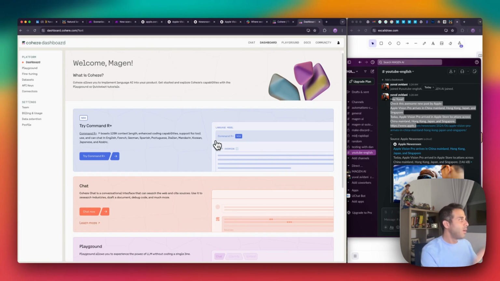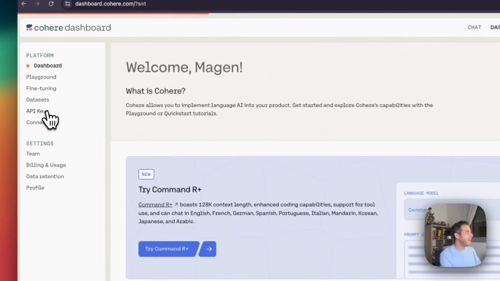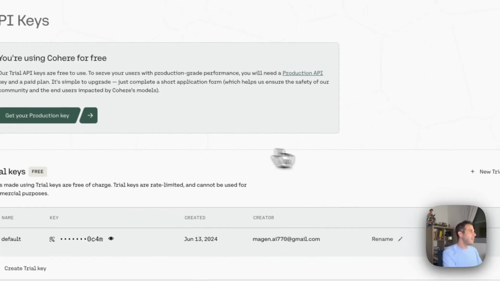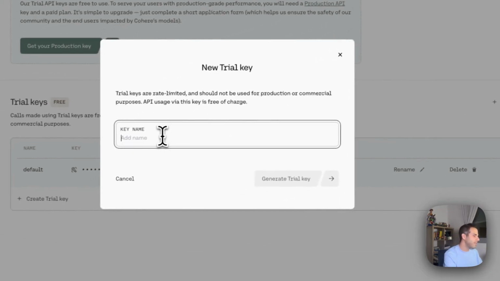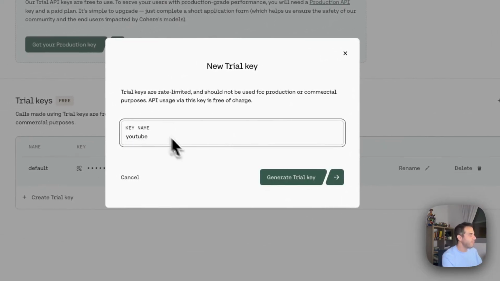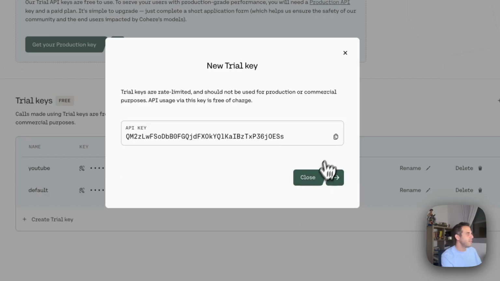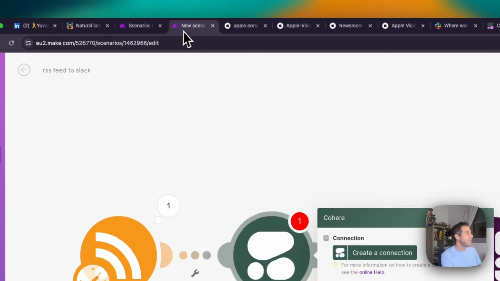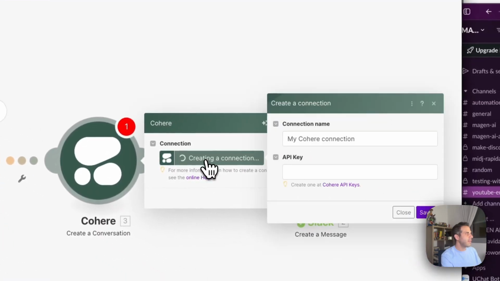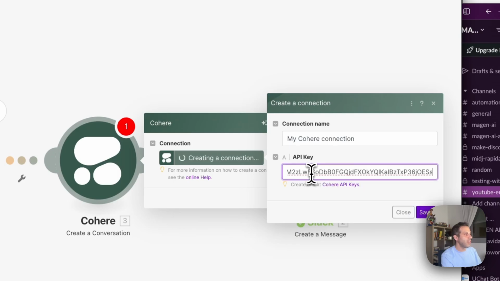Once I'm in here, I go to the left-hand side to API keys and click on create new trial key. I can say YouTube, just give it a name, generate trial key, and copy this key. By going to make.com and clicking on create a connection, I would have to type in this API key, which I just pasted.